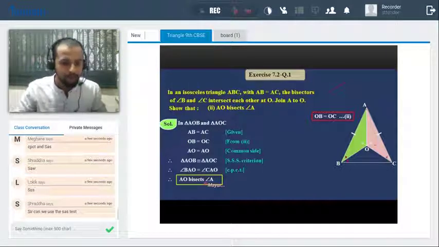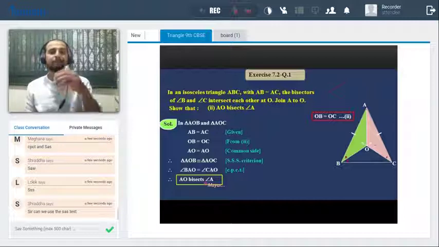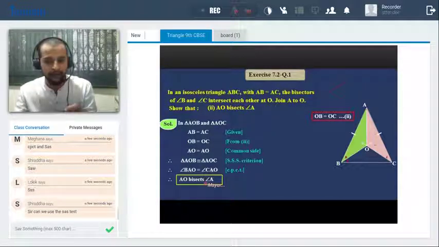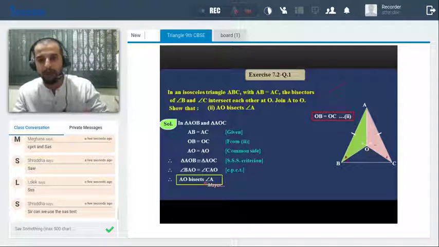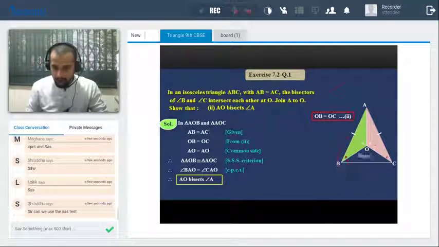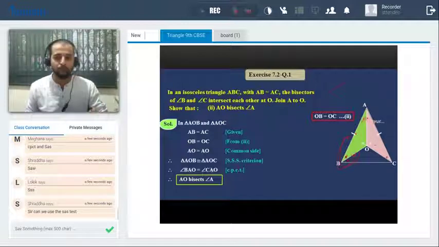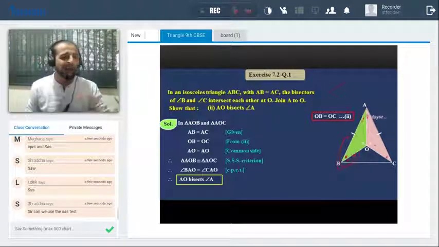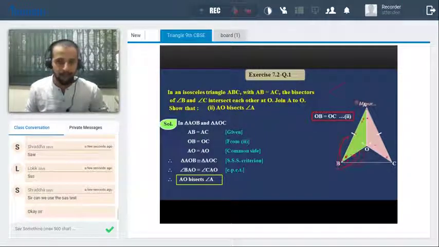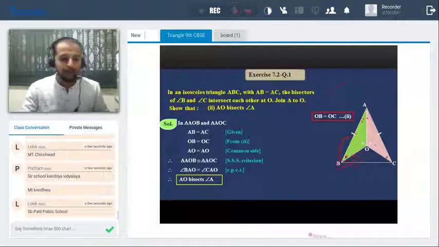Any confusion? Sir, can we use the SAS? Okay, SAS beta, but it's not given that the angle is congruent, right? So we have to prove this angle is congruent, or else we can use the SAS in this direction from here, right? So we can use the SAS in this direction, side, angle, side. So we cannot use it in this angle. This is the to prove part, so we don't have to use it anyhow. So we can use SAS in this direction, or you can use SSS. Okay. I hope everyone wrote their answers. We'll move to the next part.